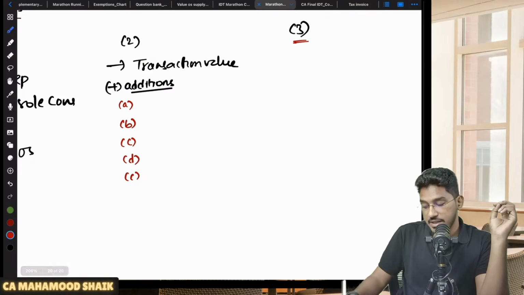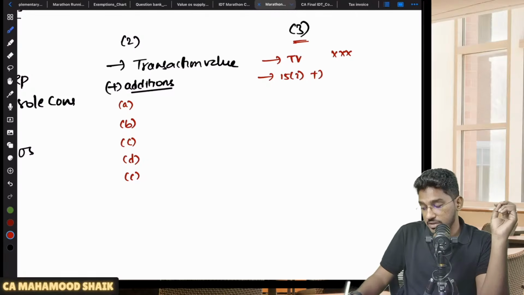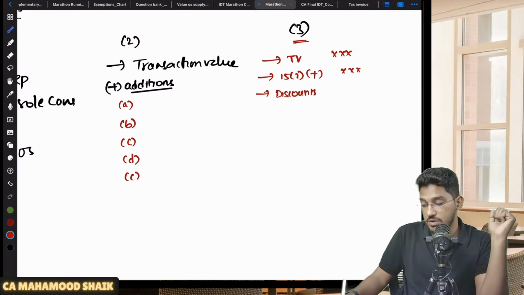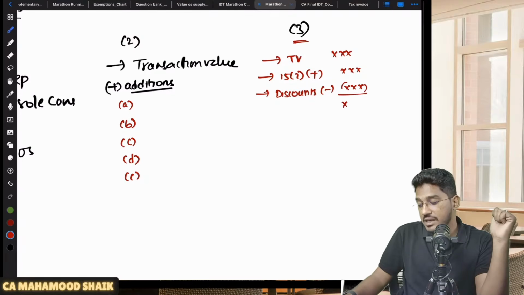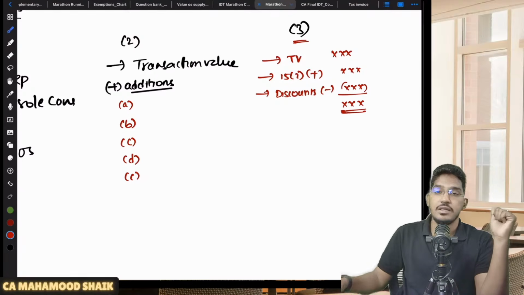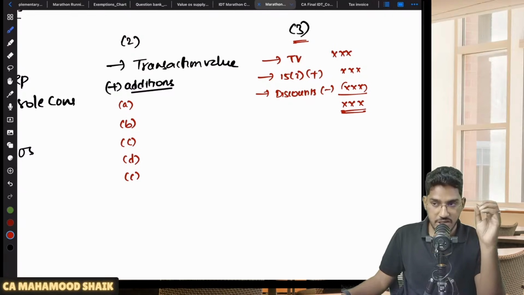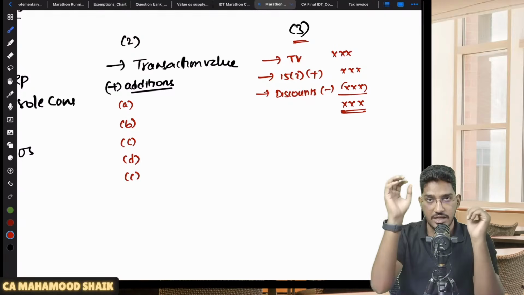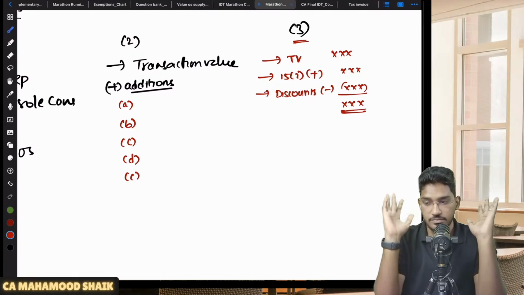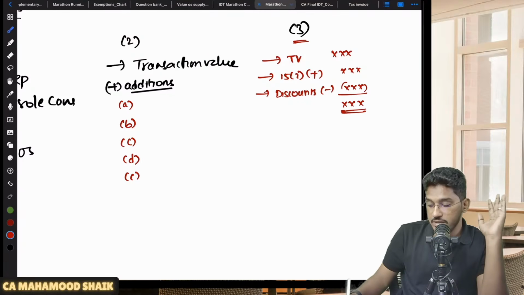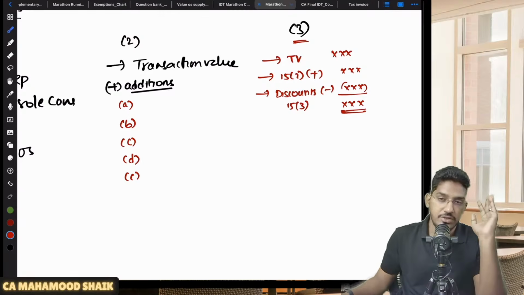Now 15 subsection 3 says, okay, transaction value is there, fine. Thereafter, you have made all the additions under 15 subsection 2. Now, from that value, you have to do some adjustments for discounts. Some discounts are required to be reduced. So that discounts you reduce it, then you will ultimately arrive at the transaction value. On that value, you apply the rate of GST, you will ultimately arrive at the amount of GST applicable for that supply transaction. Understood? So here the discount related treatment is explained under 15 subsection 3.